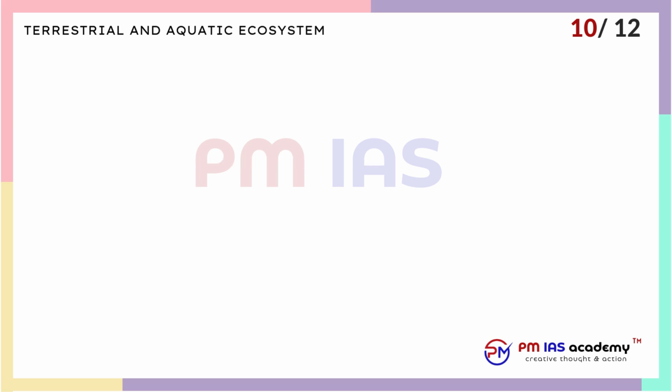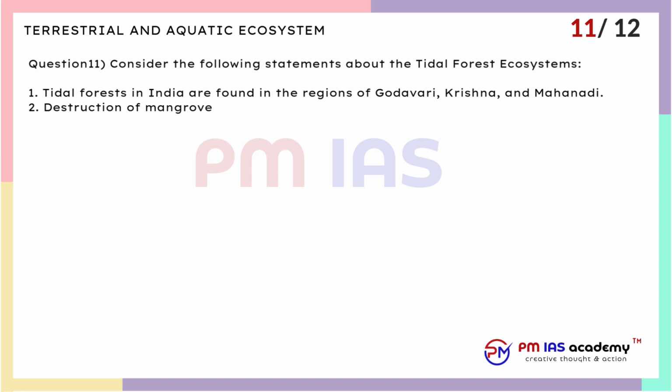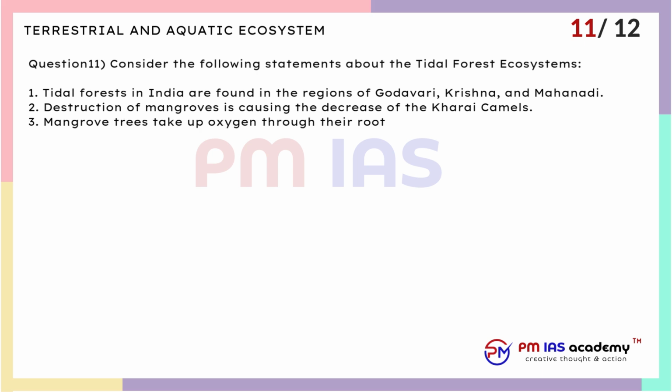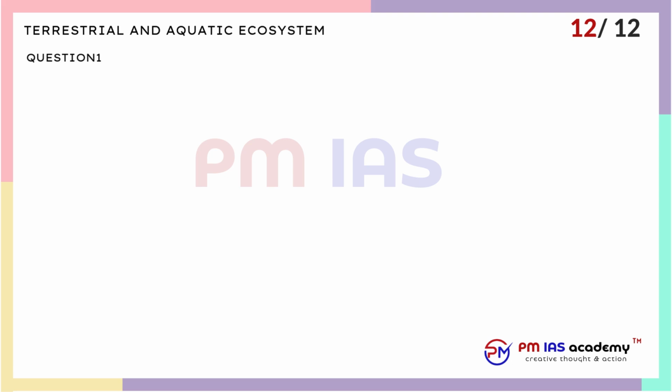Question 11. Consider the following statements about the tidal forest ecosystems. 1. Tidal forests in India are found in the regions of Godavari, Krishna, and Mahanadi. 2. Destruction of mangroves is causing the decrease of the Kharai camels. 3. Mangrove trees take up oxygen through their roots. Which of the statements given above are incorrect? A. 1 only. B. 2 and 3 only. C. 1 and 3 only. D. None of the above.